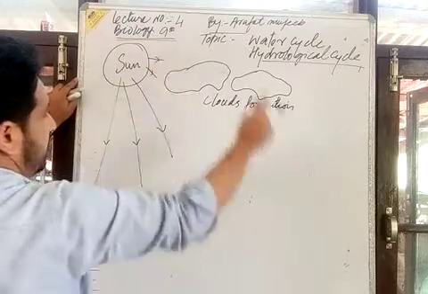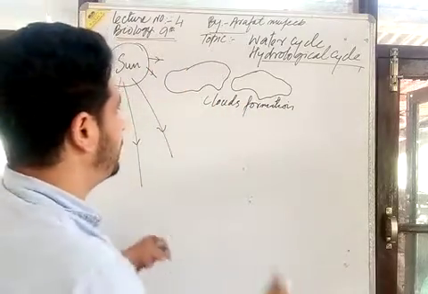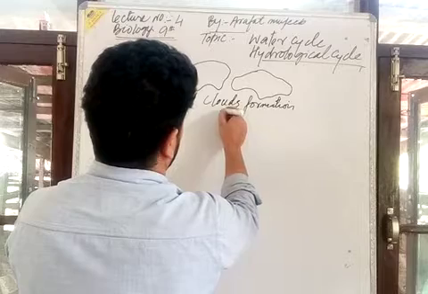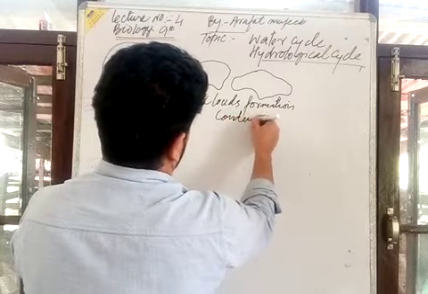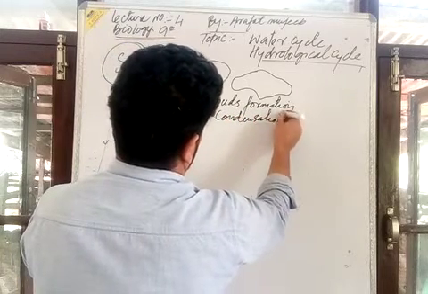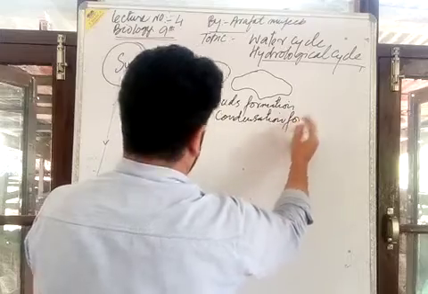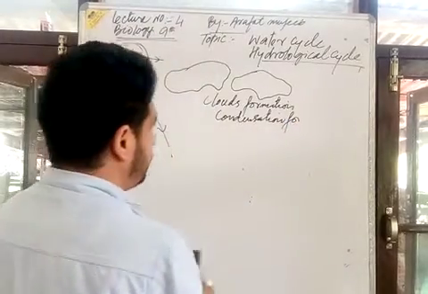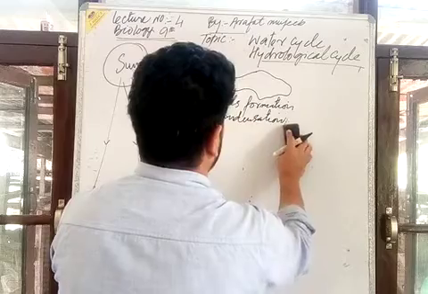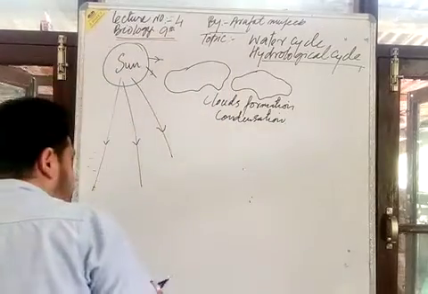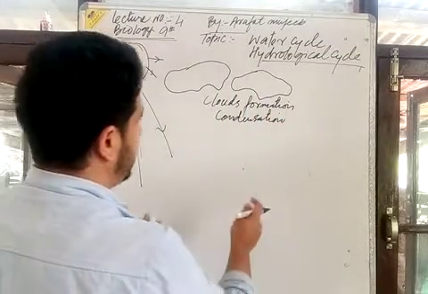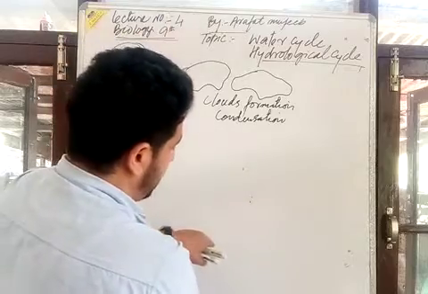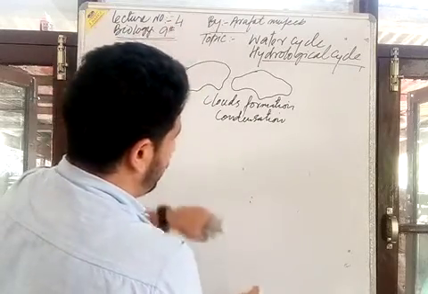Hydrological cycle. What happens in this? Cloud formation by the condensation process. By the condensation process, there is a formation of clouds in the atmosphere, when there is a temperature difference between the upper atmosphere and the lower atmosphere.